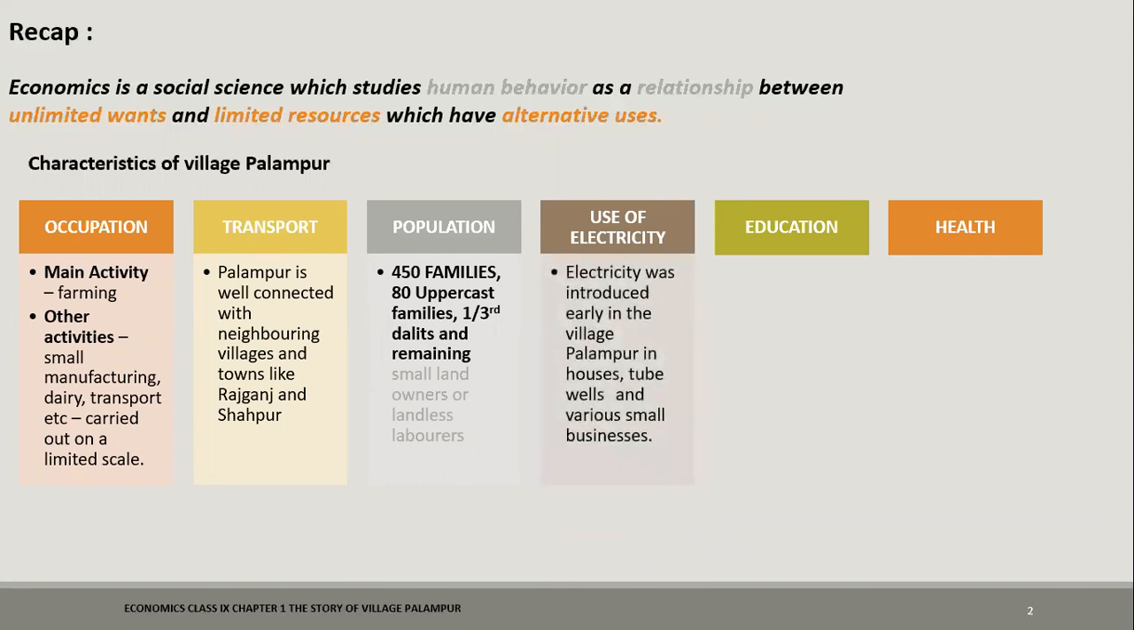We saw electricity was introduced early in the village Palampur, which helped in running of the tube wells and other small scale businesses. For education, we saw that there were 2 primary schools and a high school. And for health, there is 1 government-run health center and 1 private dispensary. In the next video, we saw the economic activities.